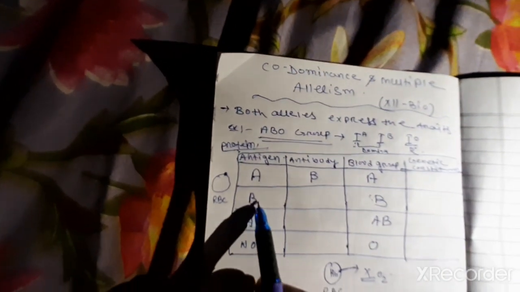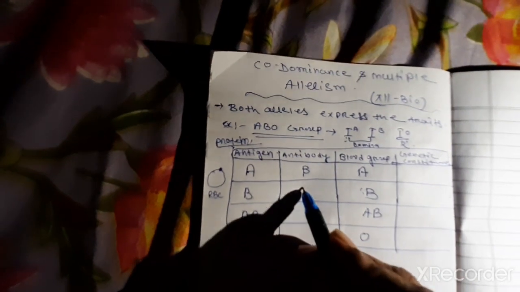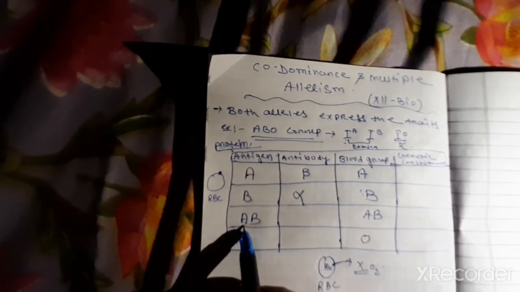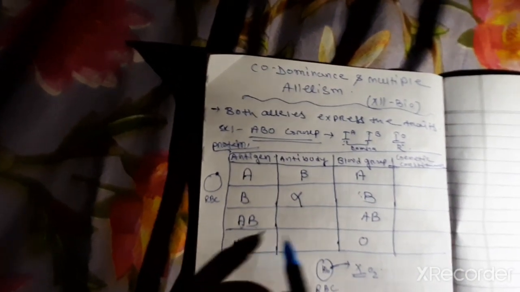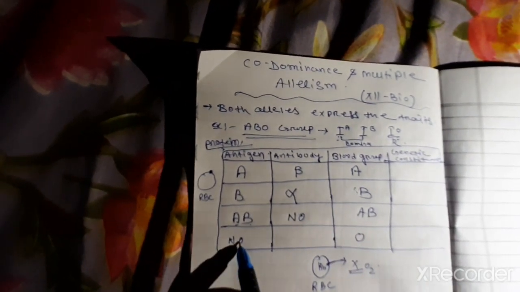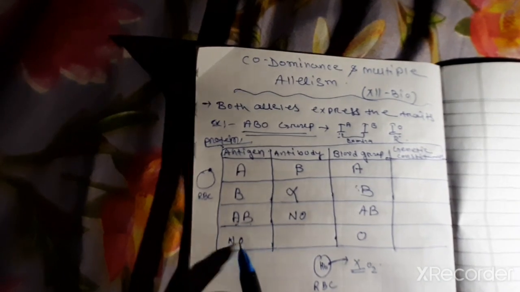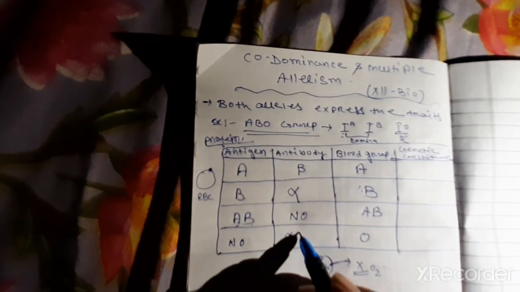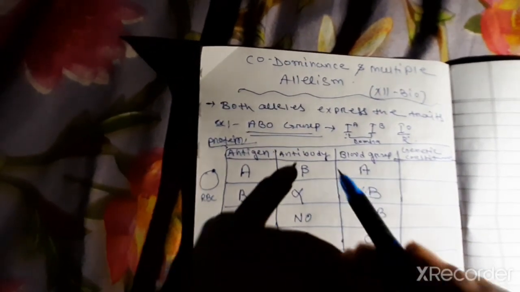Suppose the blood antigen is B, then the antibody must be alpha. And if both antigens A and B are there, then no antibody is present, right? If no antigen is there, then the antibody must be alpha and beta. So these are the characteristics.